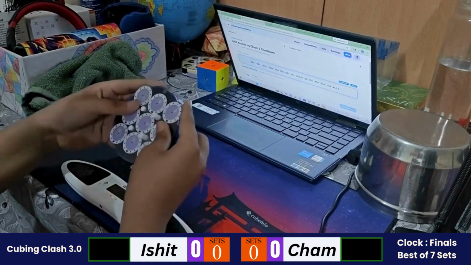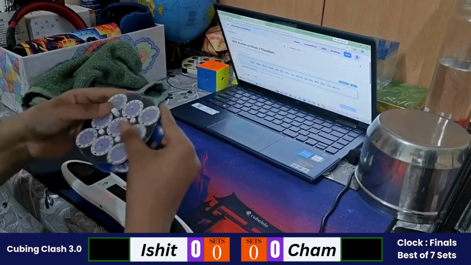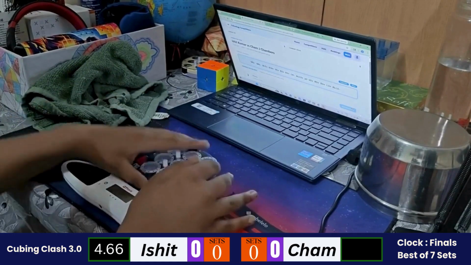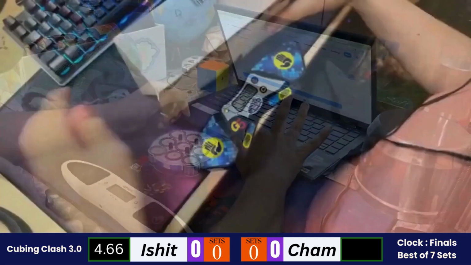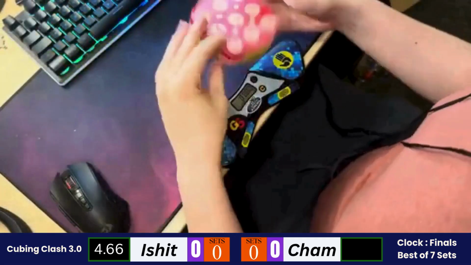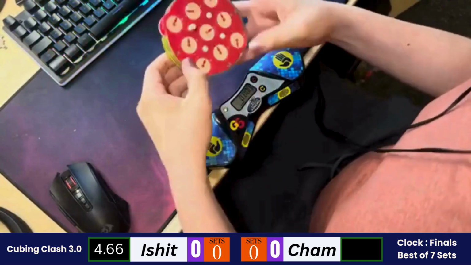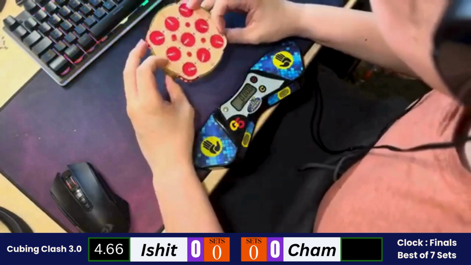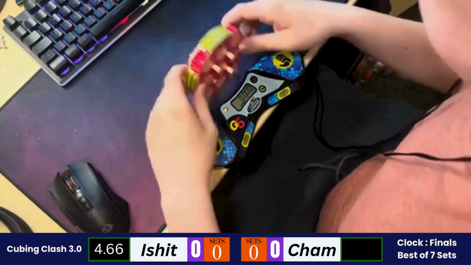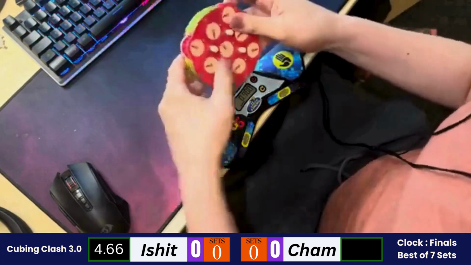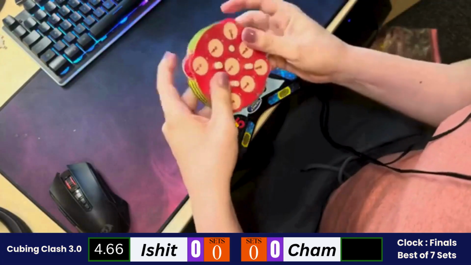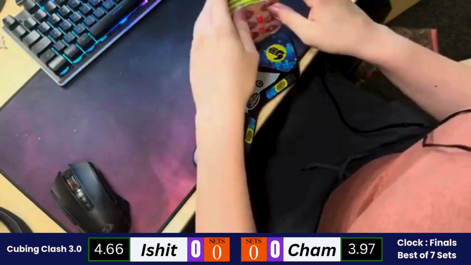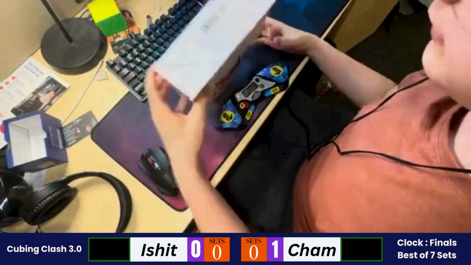So starting with his solve. Okay, Ishit with a 4.66, so a very good start. Cham has also started with his inspection. Both of these solvers are pretty quick. Both have competed very well. Cham won the qualifier 1 against Ishit. So let's see. Cham has started the first solve. Okay, 3.97 from Cham. So Cham wins the first solve.